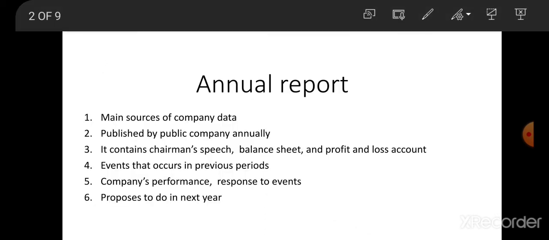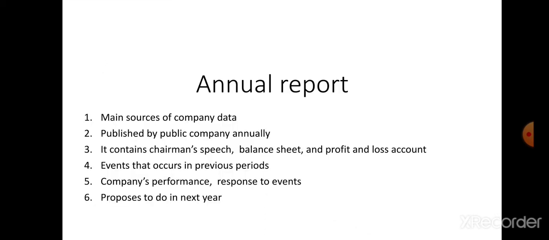The first one is the annual report. The annual report is very common to all. The word itself says it is published annually by the public company. So the public company annually publishes data about the firm's position, stocks, all those things. So a new investor can make an investment by going through this data. The annual report is a main source of company data. It is published by a public company annually.